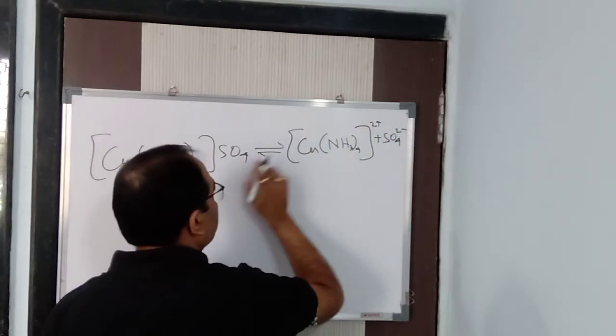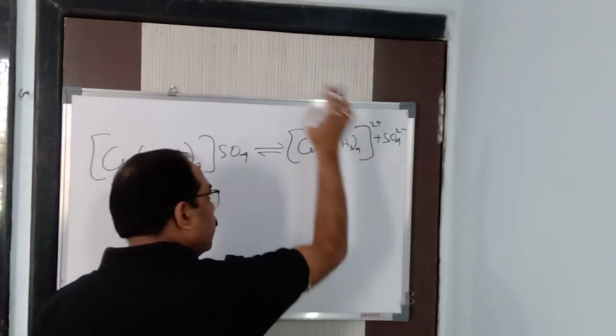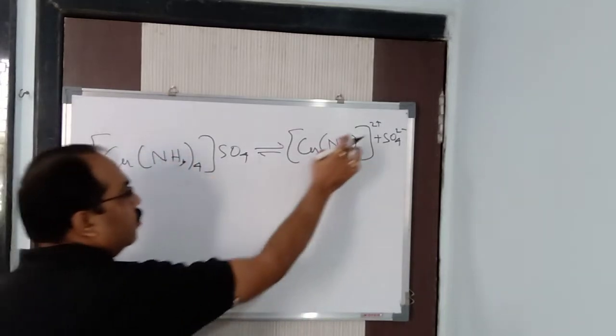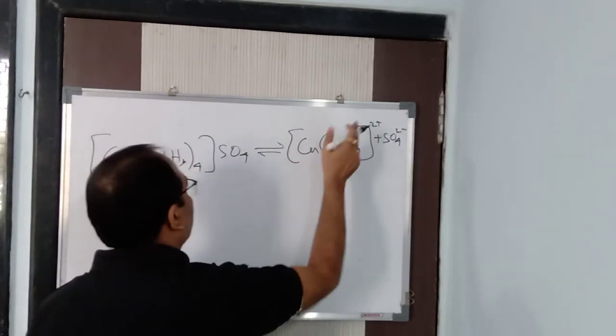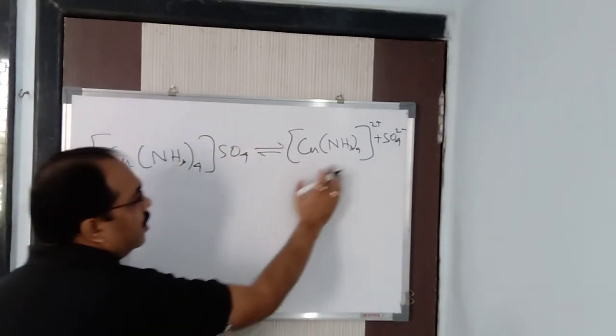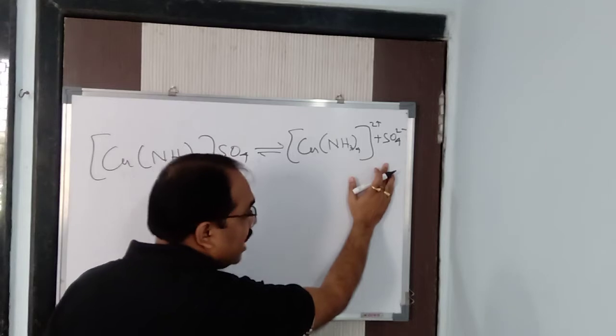Because I know the charge of SO4 is 2 minus, this has to be 2 plus, because ultimately the compound is neutral in nature. So 2 plus and 2 minus is 0. Total charge has to be 0. Why? Because the compound is neutral. So if I add this side also, the total charge has to be 0.